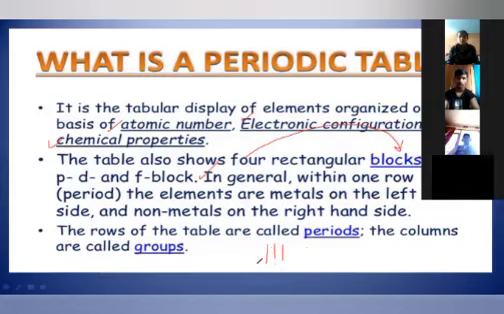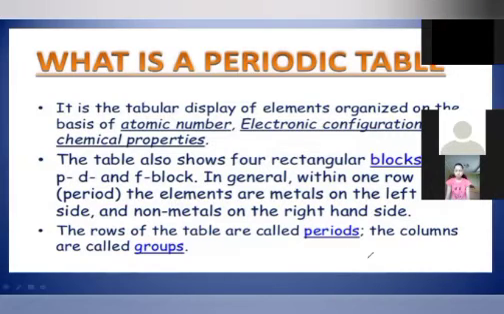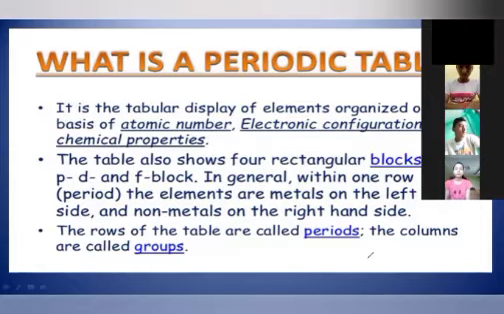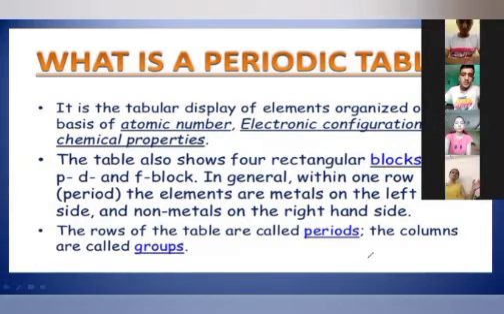So the columns are called groups, and the rows are called periods. So how many groups and periods are there in total? Riya Sharma? 7 periods and 18 groups. 7 periods, 8 groups? 8?